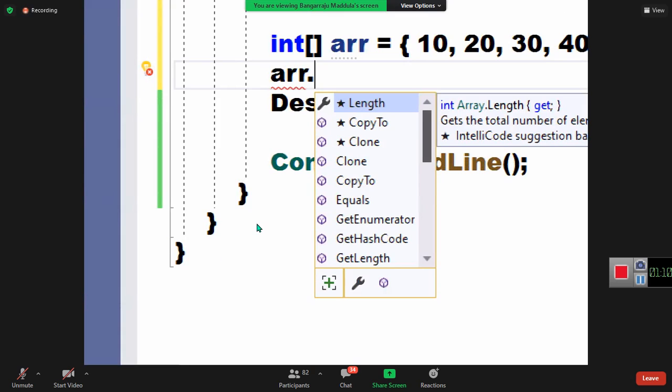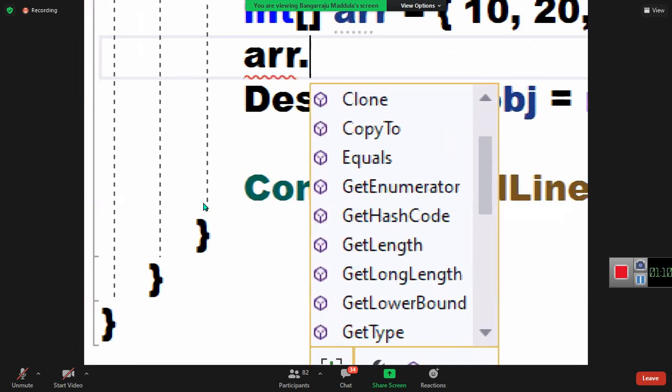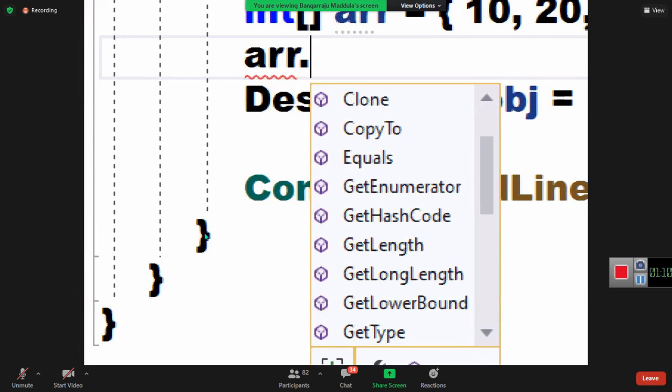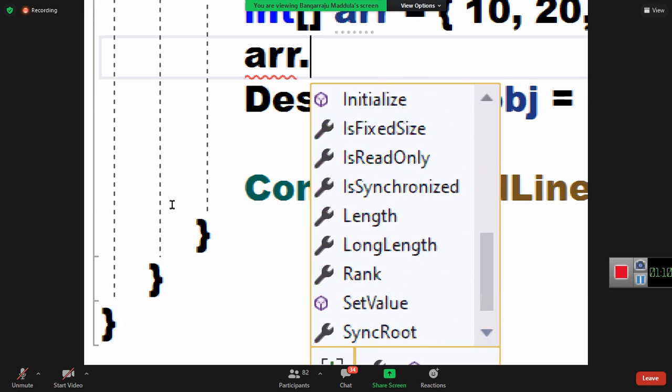The purple color icon represents a method. This spanner icon represents a property. Are you clear? And fields will be in blue color, in a blue color box.